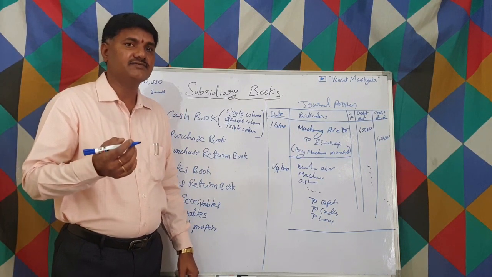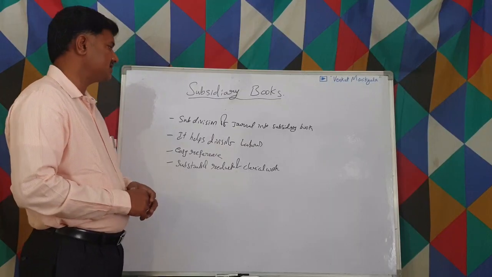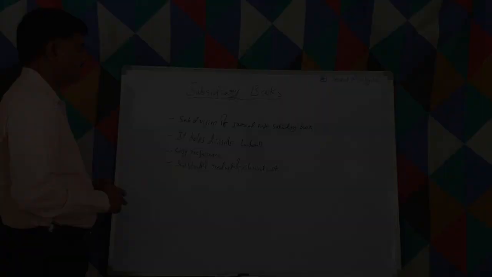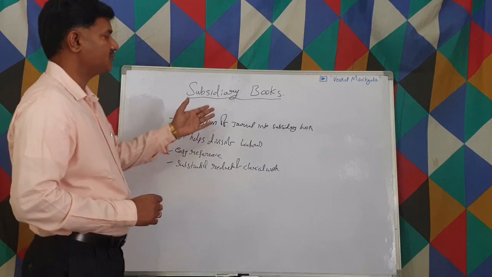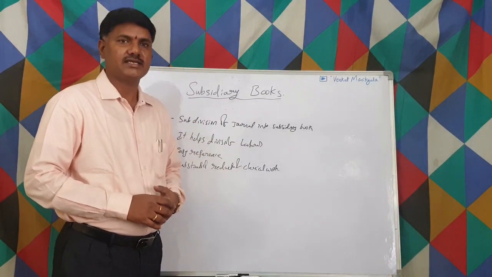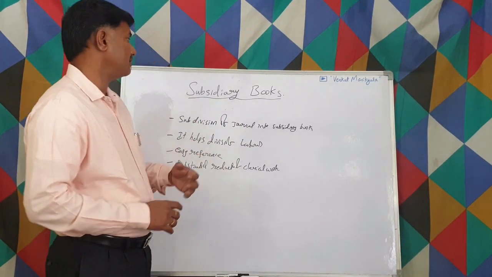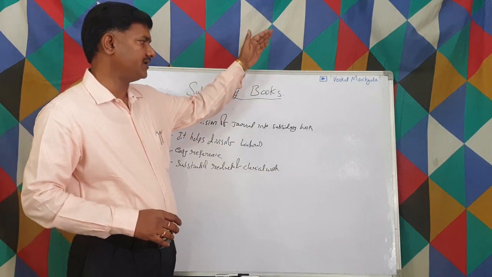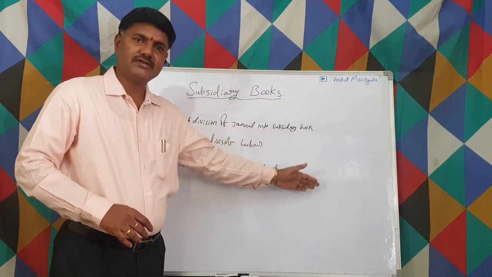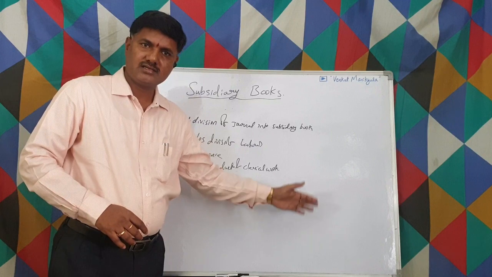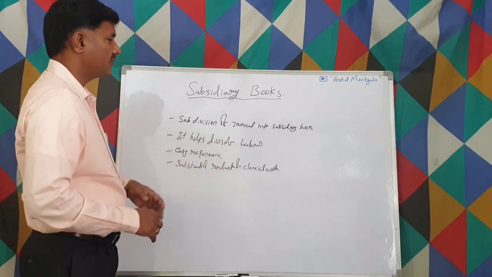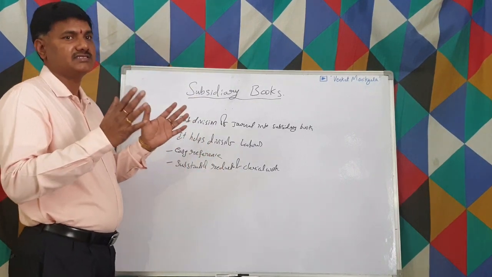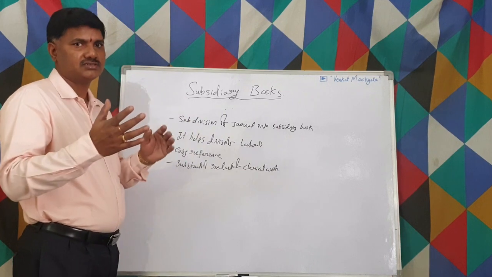What are the advantages of subsidiary books? The advantage of the subsidiary books is the subdivision of the general journal into subsidiary books. Let us say, in the general journal, all the date-wise entries we write continuously in one book, right? Instead of that, we divide the general journal into different books.